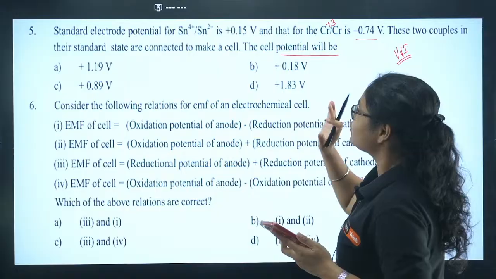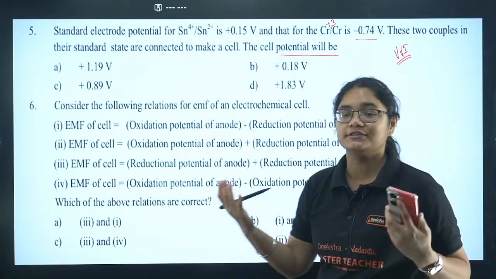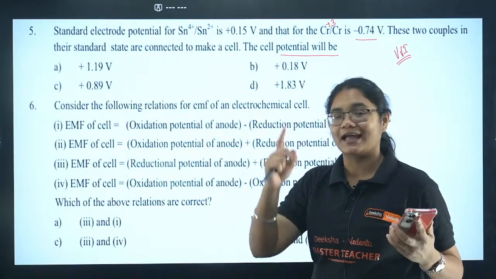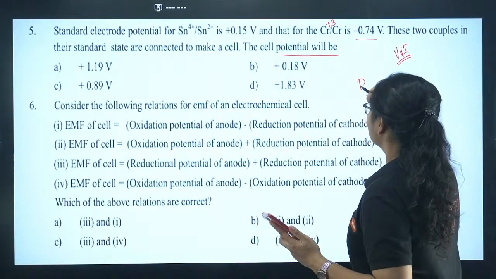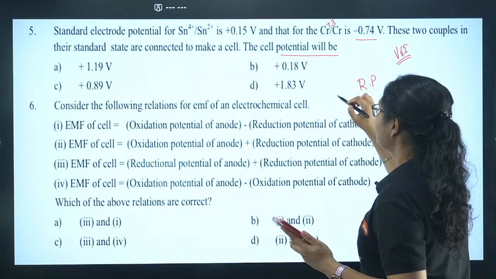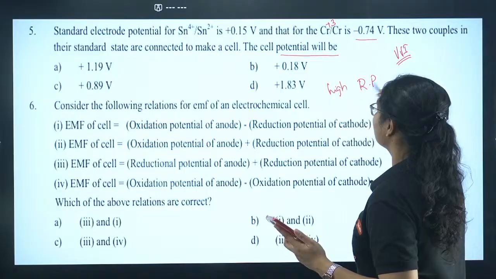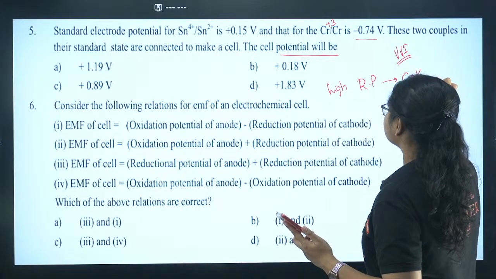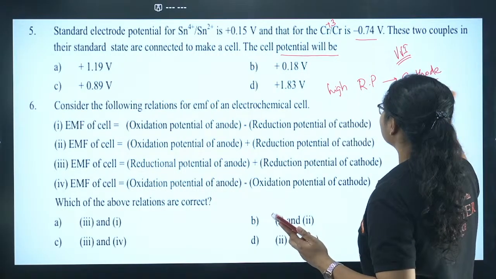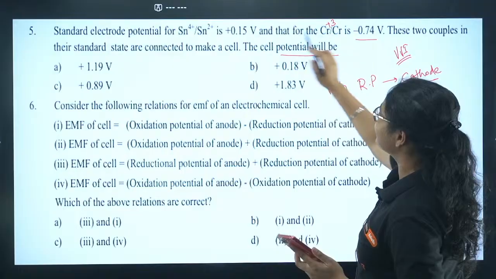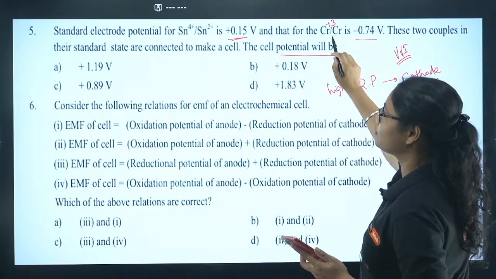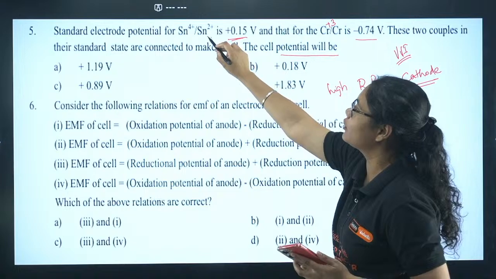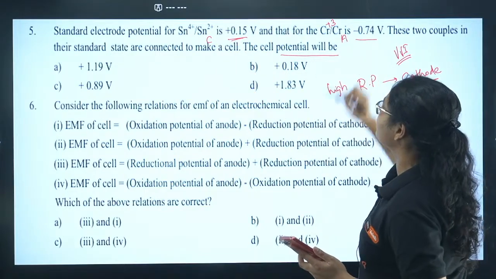Let us see. Why this question is important is to understand which is your cathode and which is your anode. So always remember, the one which is having higher reduction potential will be the cathode. Now if I see here, Sn is having higher reduction potential than chromium, so Sn will be your cathode and chromium will be your anode.